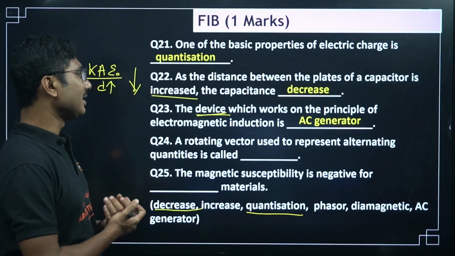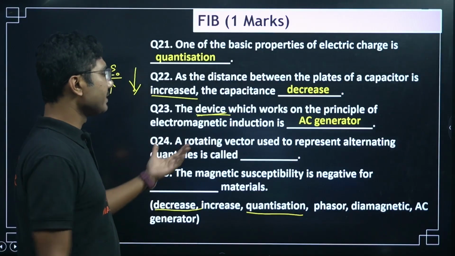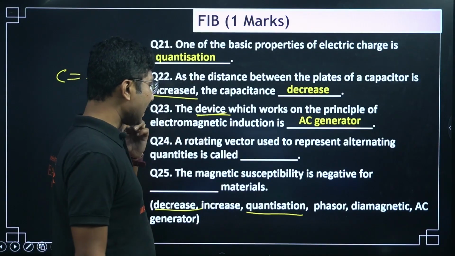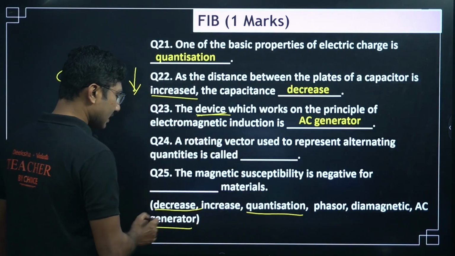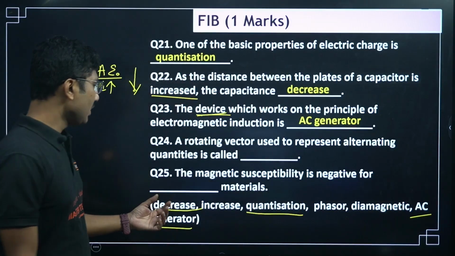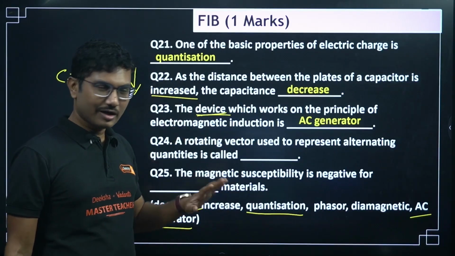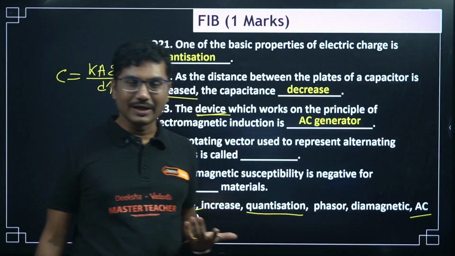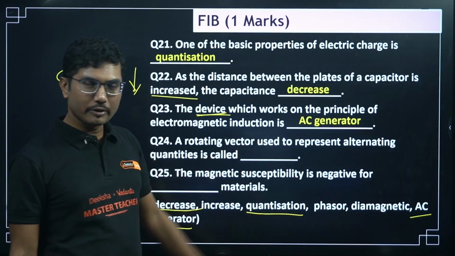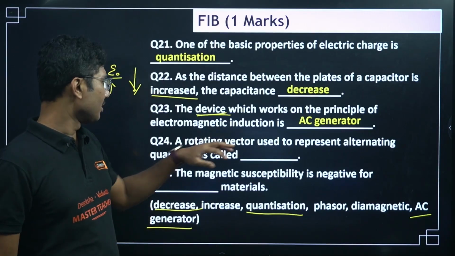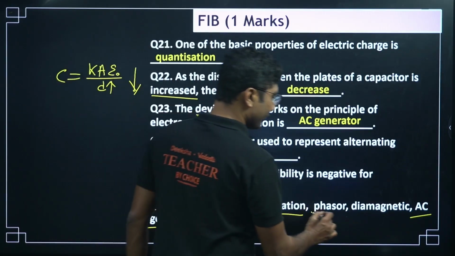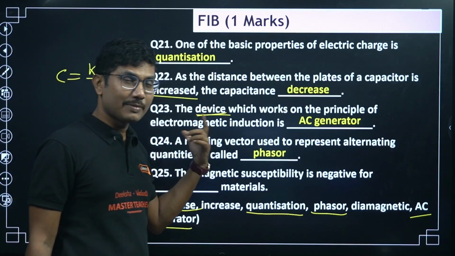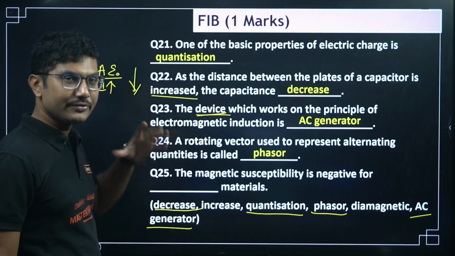A rotating vector used to represent alternating quantities is called, so it is basically called phasor. Again you can check the remaining options. AC generator is done, so you can check the remaining options. Is called increase, obviously not correct. Is called phasor, may be correct. Is called diamagnetic, definitely does not make any sense. It is nothing related with magnetism. So alternating quantities is called phasor. So phasor is the only option that can be a possible answer. Just by using the logic of language we can answer this.